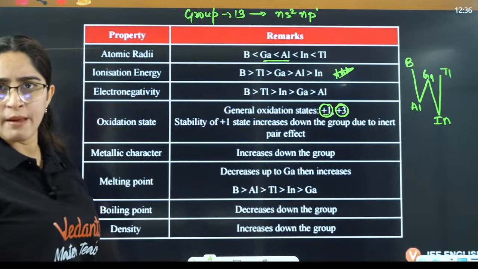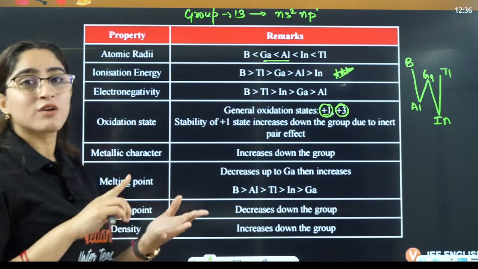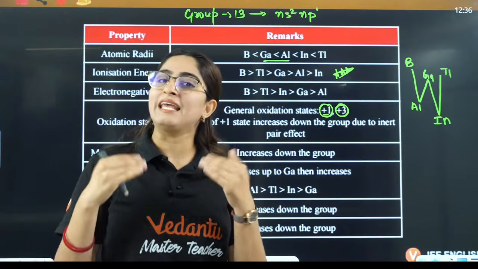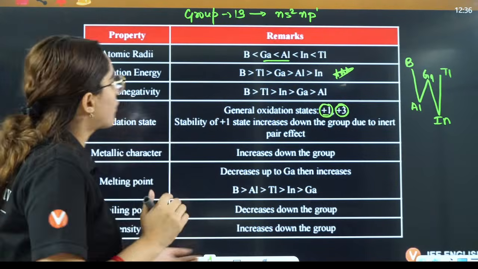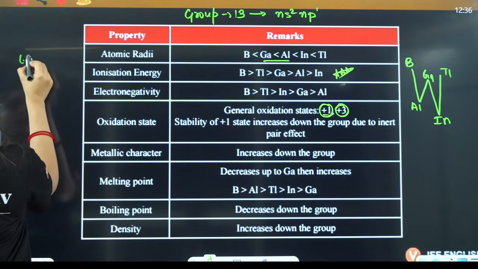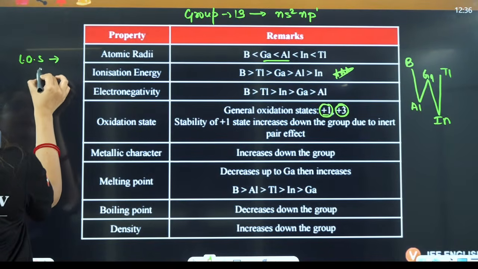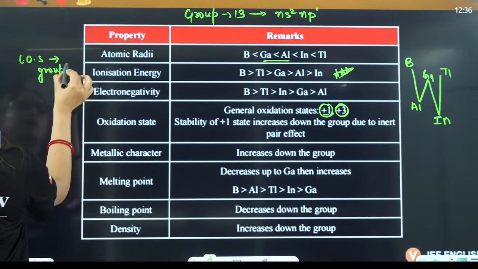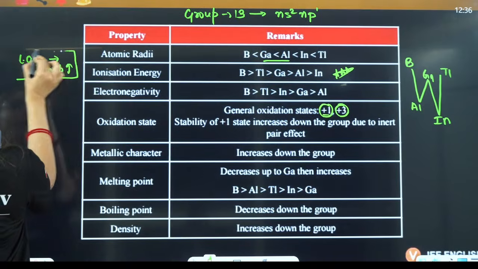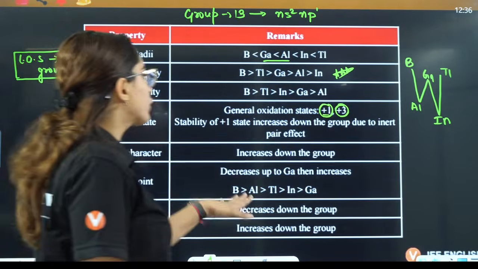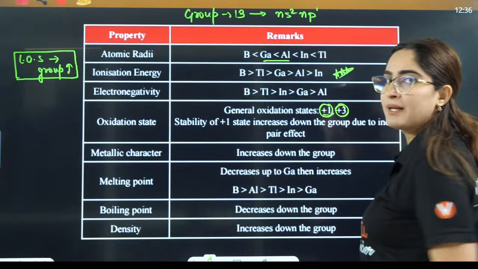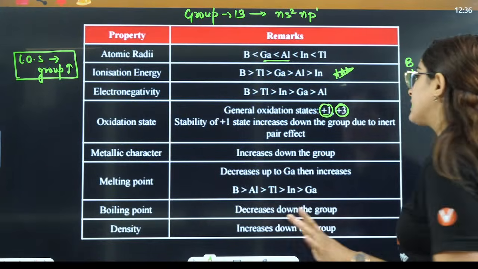And always remember, in any group, lower oxidation state stability increases down the group. Down the group, its stability will always increase. That means down the group, these all will be stable in the plus 1 oxidation state, right?